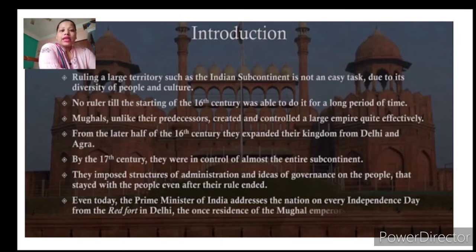From the later half of the 16th century, they expanded their kingdom from Delhi to Agra. Before it was only Delhi, but after the later half of the 16th century, the Mughal Empire was around Agra also. By the 17th century, they were in control of almost the entire subcontinent, many parts of India. They imposed structures of administration and ideas of governance on the people that stayed with the people even after their rule ended.